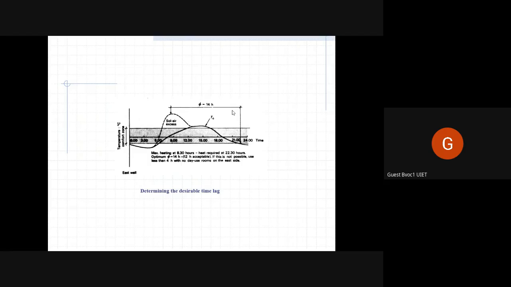Time lag will happen. That is not something we can change. There will be some amount of time difference. But what we can change is the way we plan our buildings, so that instead of 4 hours of time lag, we have more time lag, so that by the time we do reach the peak temperature, we are already cooling down our space. It's already nighttime.